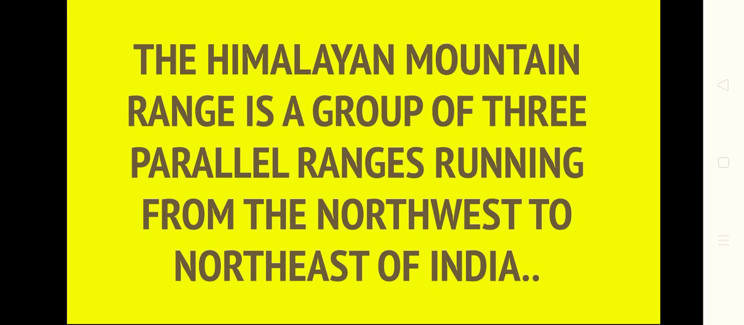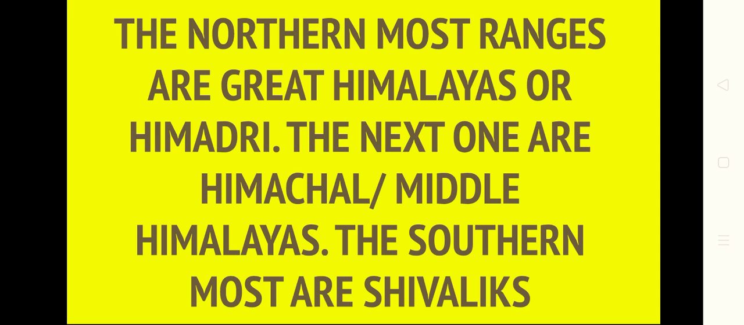The Himalayan mountain range is a group of three parallel ranges running from the northwest to northeast of India. The northernmost range is the Great Himalayas or Himadri. The next one is Himachal or the Middle Himalayas. The southernmost is the Shivaliks.